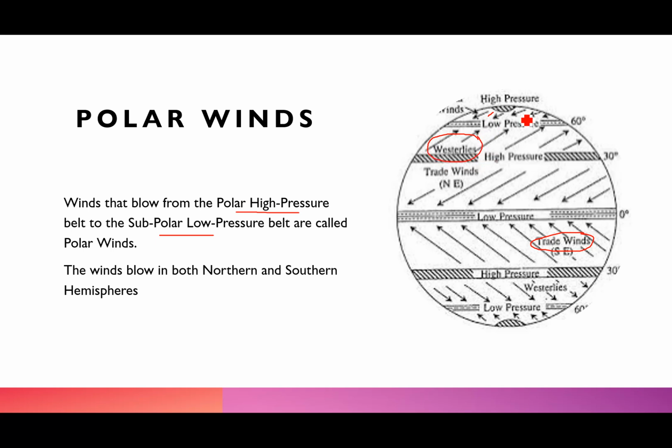And these winds that we are talking about blow from the polar high pressure, these are the poles, towards the subpolar low pressure belt. Now this area is known as the polar wind. So you have the trade winds, the westerlies and the polar winds, and they blow in both the northern and the southern hemisphere.